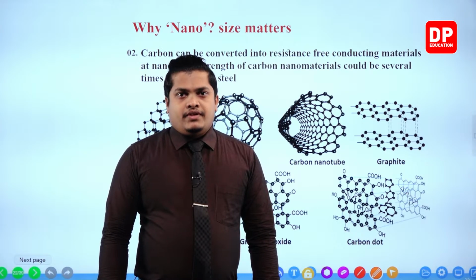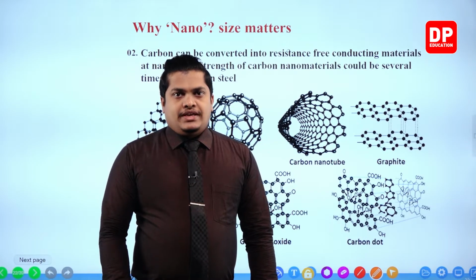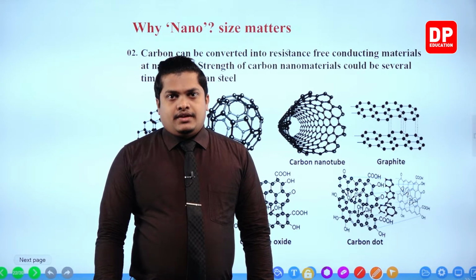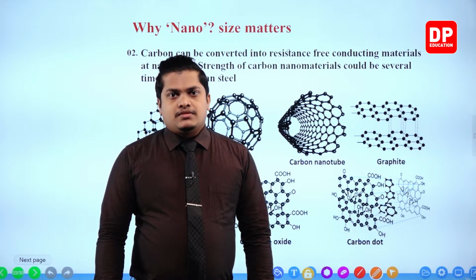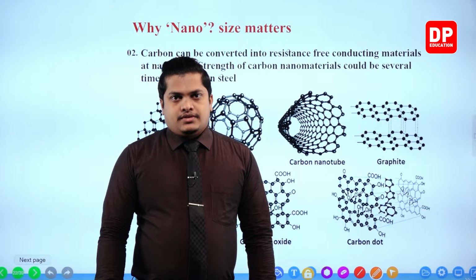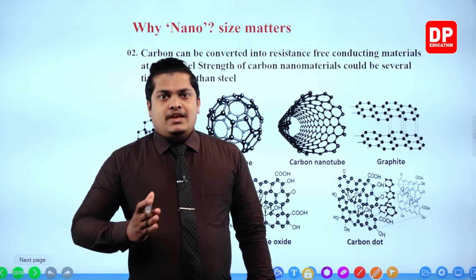You know that usually metals are the ones which behave as electrical conductors. Metals are electrical conductors because they have free moving electrons.